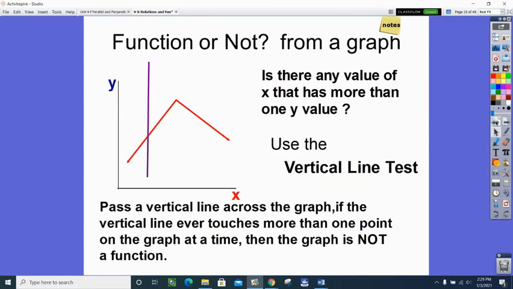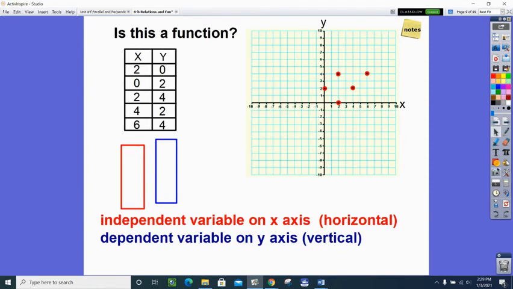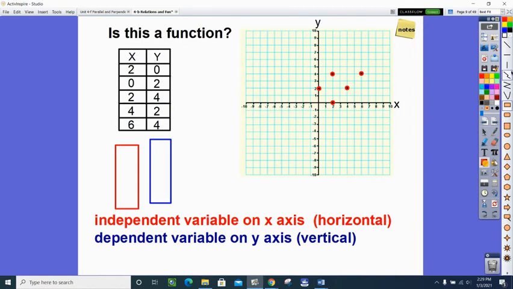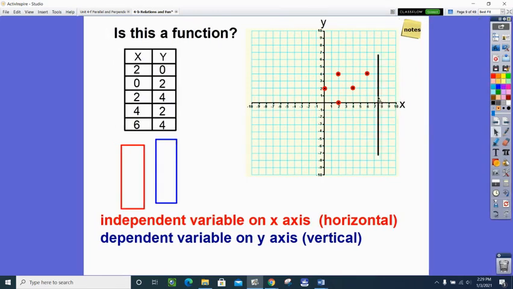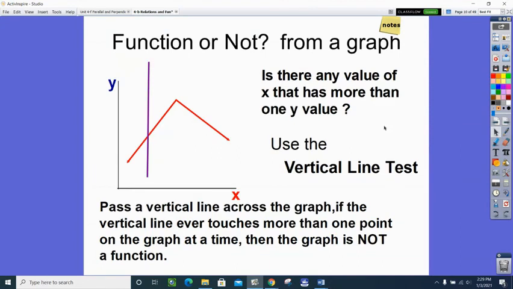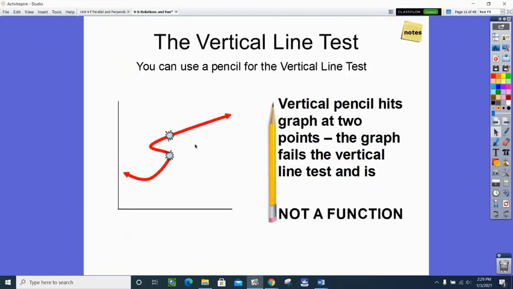So I'm just going to go back to the first one that we did here. And if we were to take a vertical line, which I'm just going to go and grab one here. So here's a vertical line. And if I was to take that and pass it over this graph without having made the table, I'd be like, oh, that's good. Yep, that's good. And they're right there, right? See how you hit 2 points. So even if it's a set of points, you can pass a vertical line and cross and see that it is or is not a function. So this one is the big no. This one is the big yes. And this one is another big no.